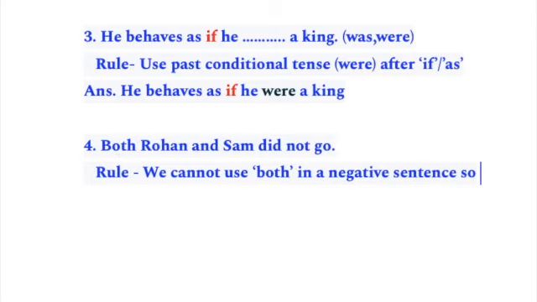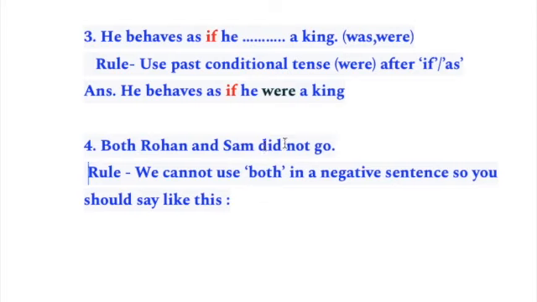So you should say like this. Let me correct it. What is the answer? Both Rohan and Sam, no one went actually, neither Rohan nor Sam. So in this case, if nobody went, we cannot use both with a negative connotation, with a negative sentence.